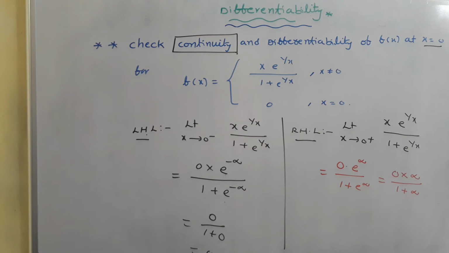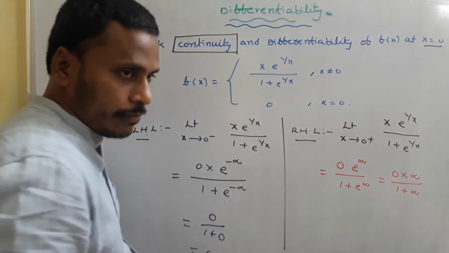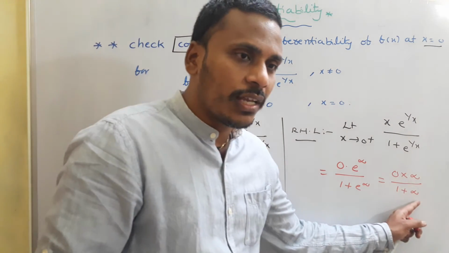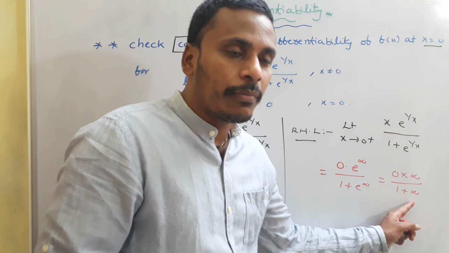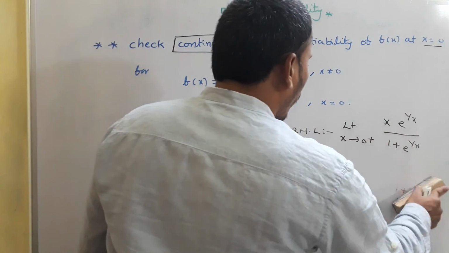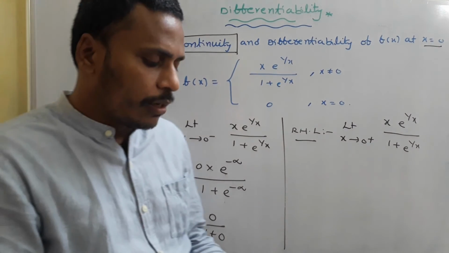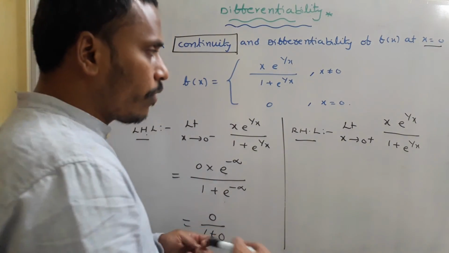e power infinity is infinity, right? To avoid this ambiguity of calculating 0 into infinity by infinity. Okay, here it is again, 1 plus infinity is infinity. Here we have infinity by infinity format. Just to avoid this ambiguity of calculating that value, we need to move with a simple modification of the function.